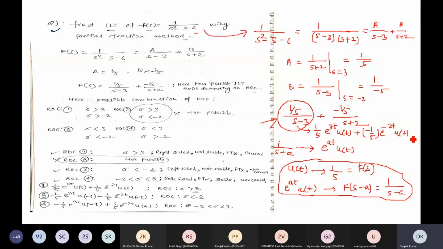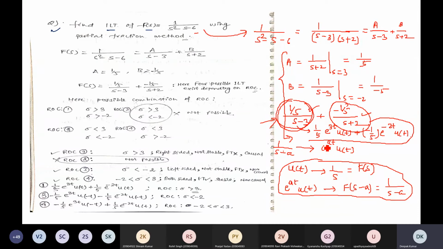But after you can write this, you must have studied all this in mathematics, right? But the difference here in signals and systems is that before writing all these terms, you have to check whether this term and this term lie in the same ROC or not. If they lie in the same ROC, then you can write the inverse Laplace transform.